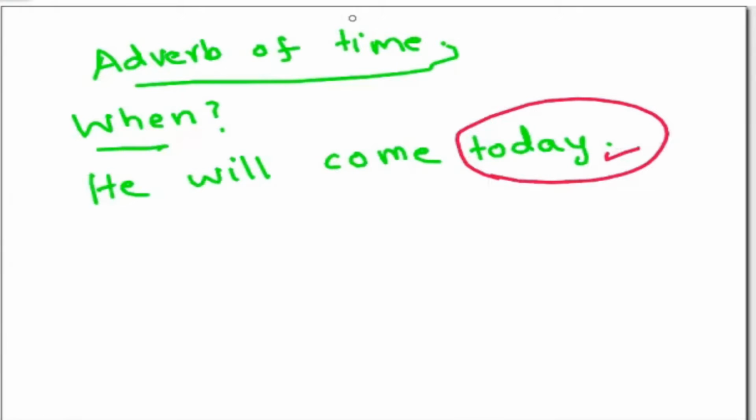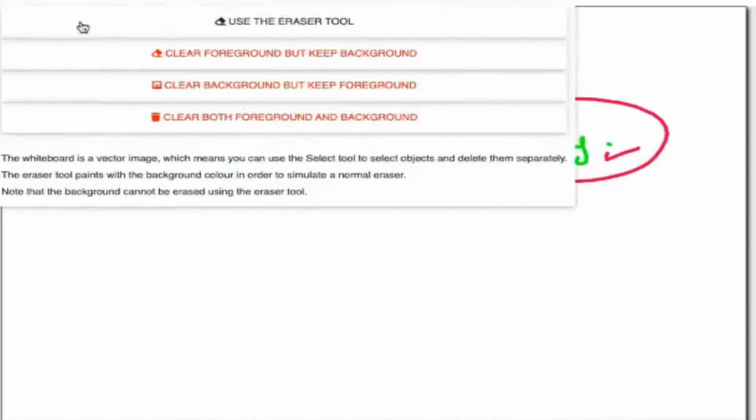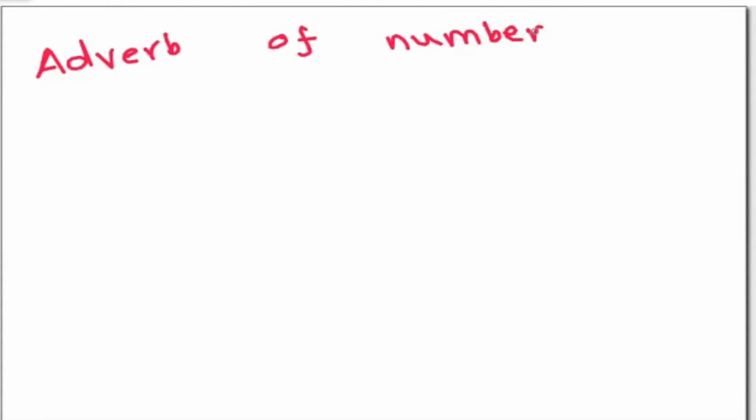And then I come to the next type of adverb, adverb of number. This is the fourth thing we saw. First we saw adverb of manner, then adverb of place, then adverb of time, and now adverb of number.